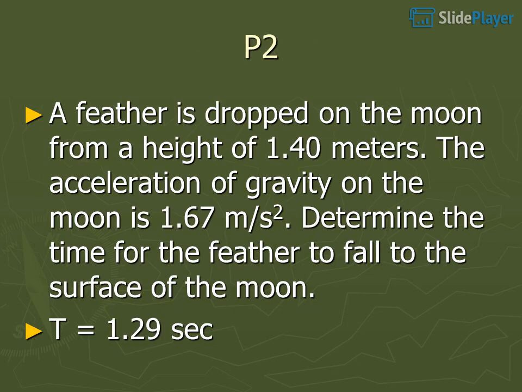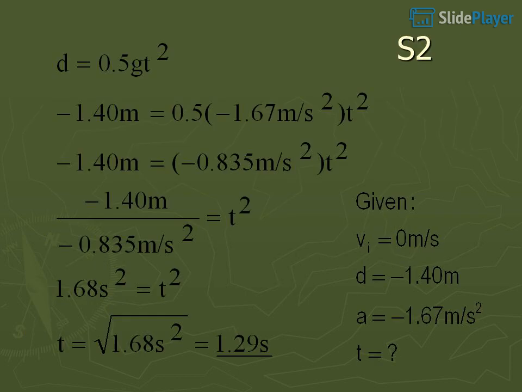Problem 2. A feather is dropped on the moon from a height of 1.40 meters. The acceleration of gravity on the moon is 1.67 meters per second squared. Determine the time for the feather to fall to the surface of the moon. t equals 1.29 seconds.